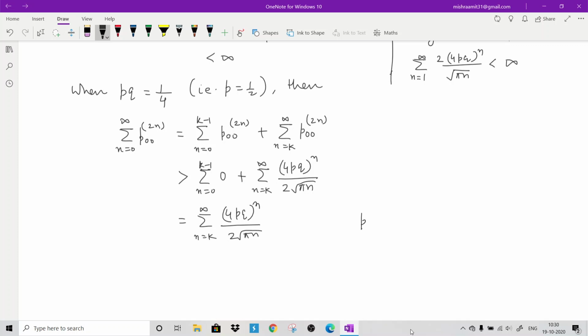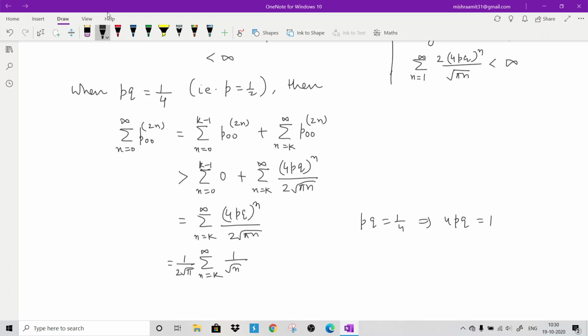But remember that pq is 1/4. So this implies that 4pq is nothing but 1. So this is the summation for n from k to infinite, with 4pq being 1, so this is 1 divided by root n, and outside you can write 1 divided by 2 root pi.